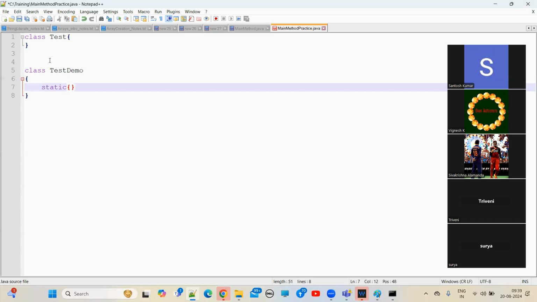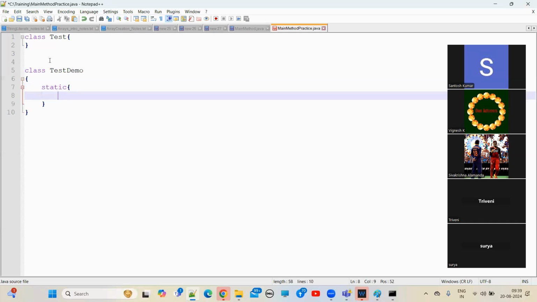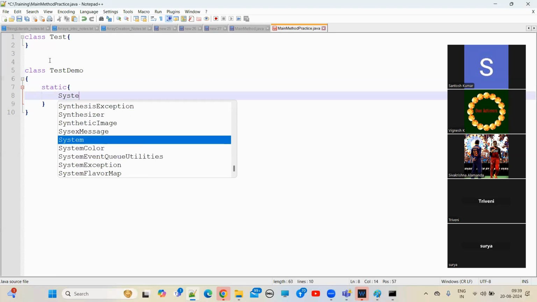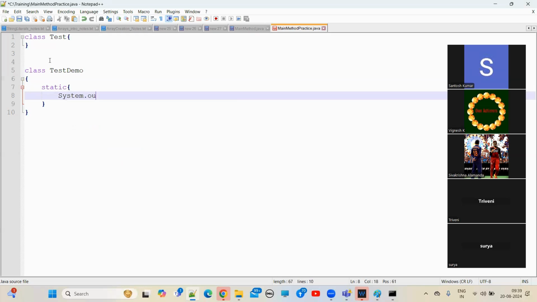System dot out dot println, static block executed. Like that, I have a class. Now let me save it.